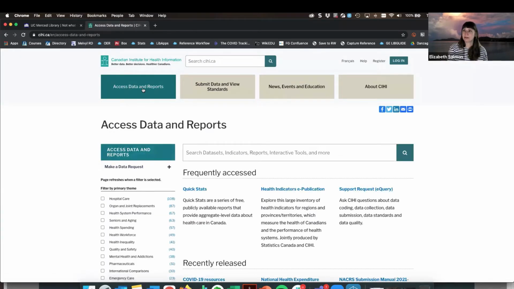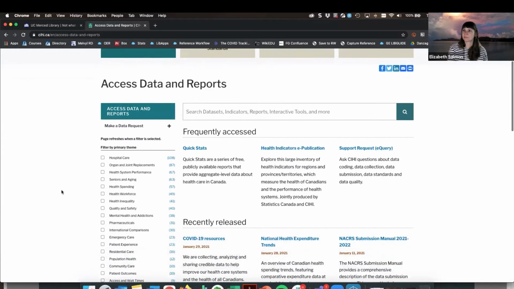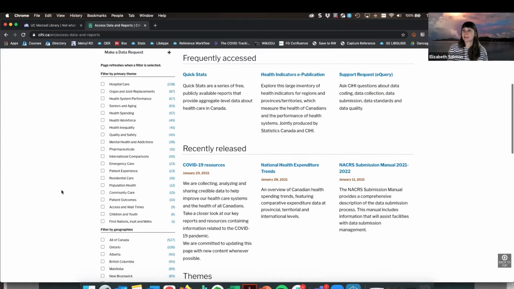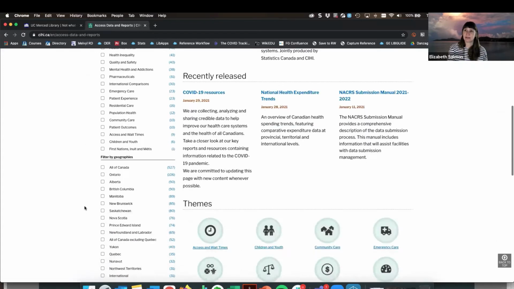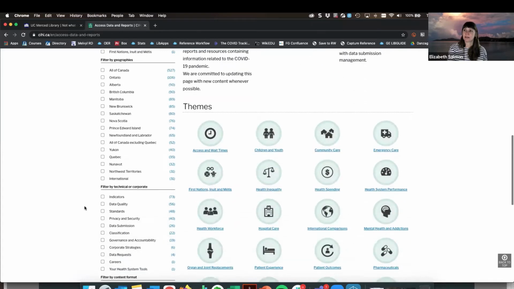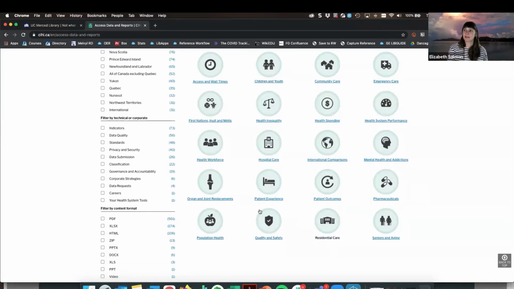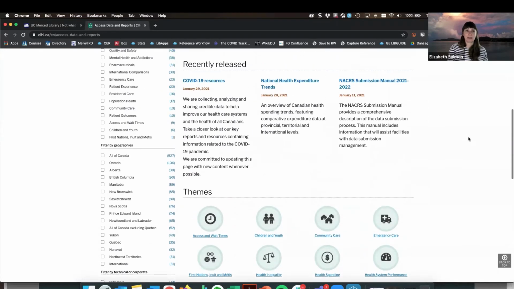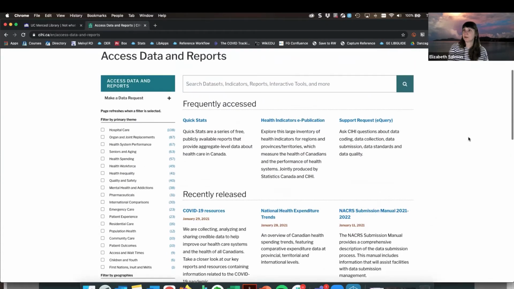I'm going to come into this first one, and I actually have a lot of different ways that I can filter my results on the side. I have my themes and my geographies, and then they're also presented to me within this middle area as well. Quick stats, those are going to be those aggregate data points.